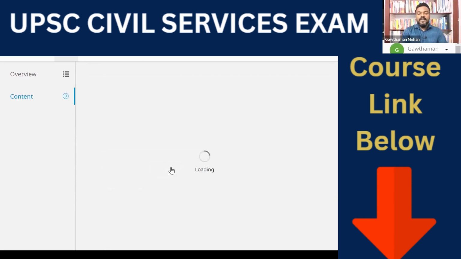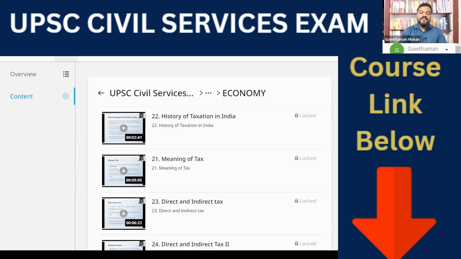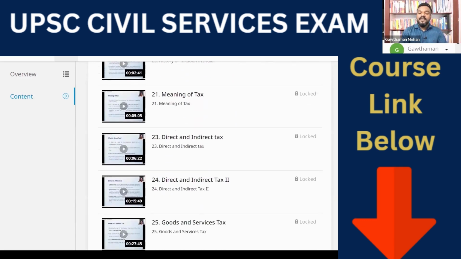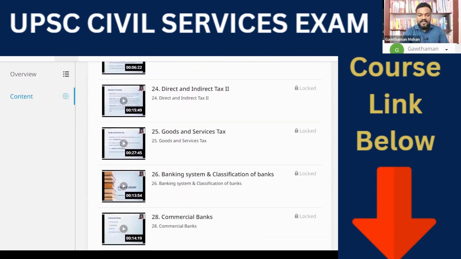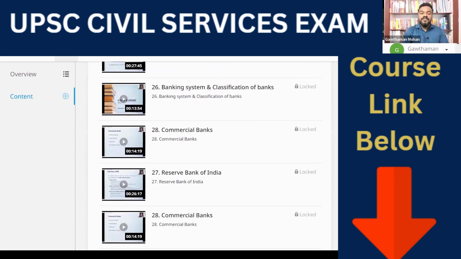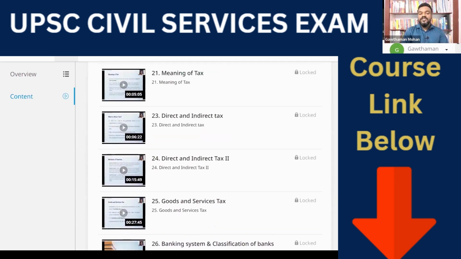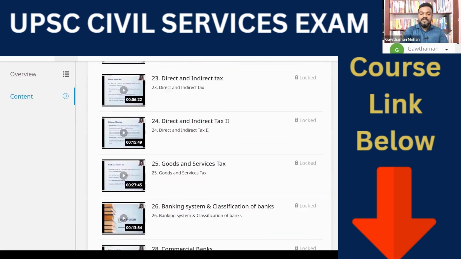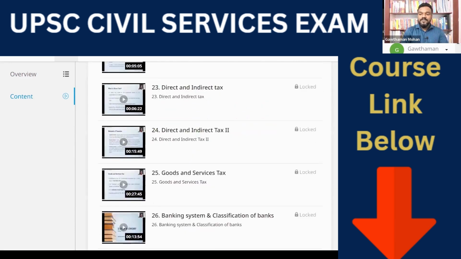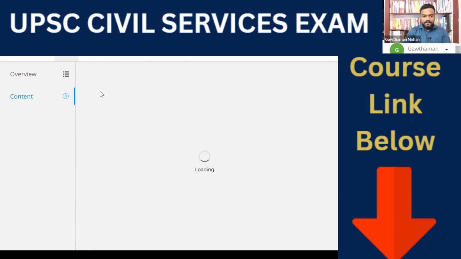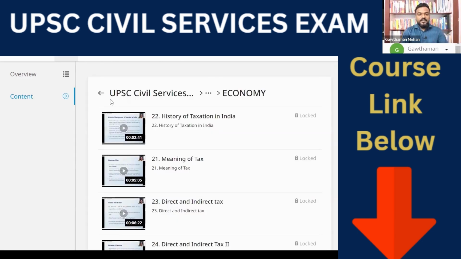Then coming to the economy classes, these are all advanced classes: history of taxation in India, meaning of tax, direct tax, indirect tax, goods and services tax, banking system, commercial bank, reserve bank. You can see the duration also: 6 minutes, 5 minutes, 15 minutes, 27 minutes, 13 minutes, 14 minutes, which means it is all topic specific. That is the most important aspect. If you follow it in the right manner, that will really help you. Like that, all the general studies subjects are covered in this one.